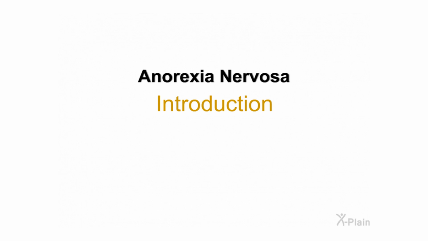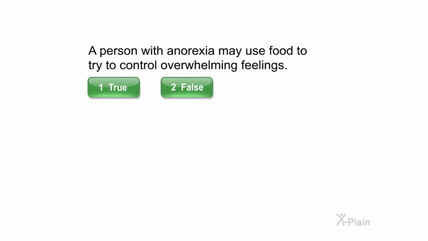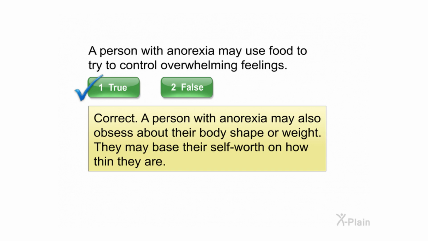Anorexia nervosa. Introduction. A person with anorexia may use food to try to control overwhelming feelings. Select true or false. Correct. A person with anorexia may also obsess about their body shape or weight. They may base their self-worth on how thin they are.